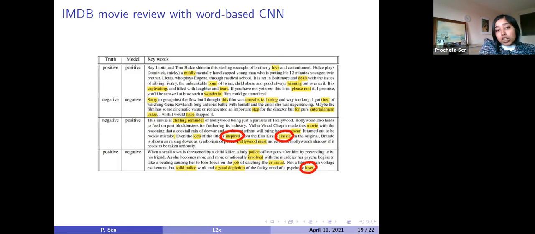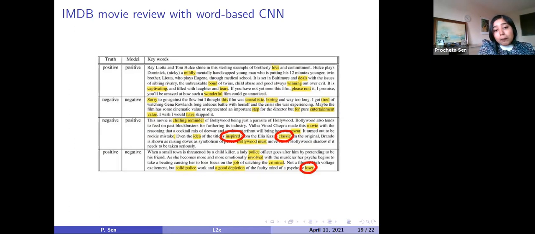You can see one false positive also. In the third example, the paragraph was actually labeled as negative, but the classifier model predicted it as positive. And what was the reason? As you can see in the red marked words, words like classic and inspired are kind of positive words, right? So these words were given more importance by the model. That's why it predicted that review as positive. So we can now understand why the model behaved that particular way.